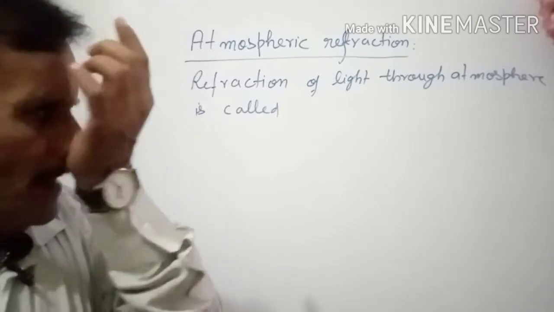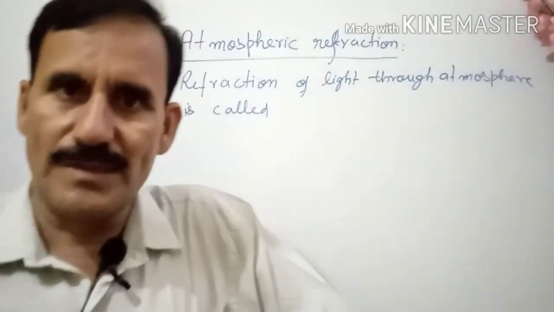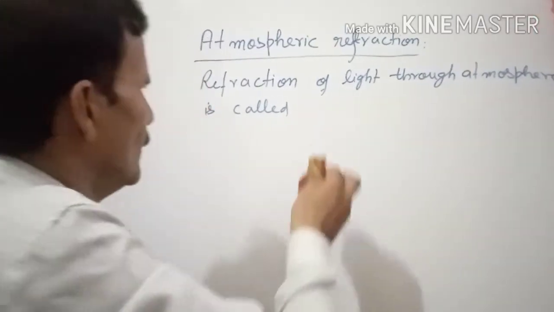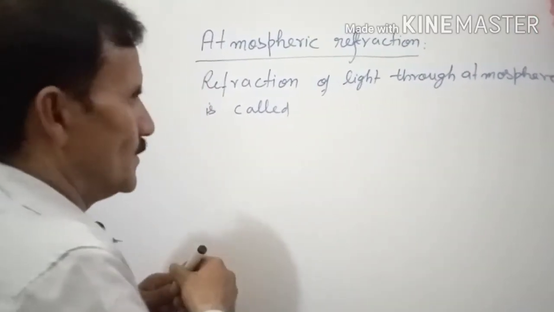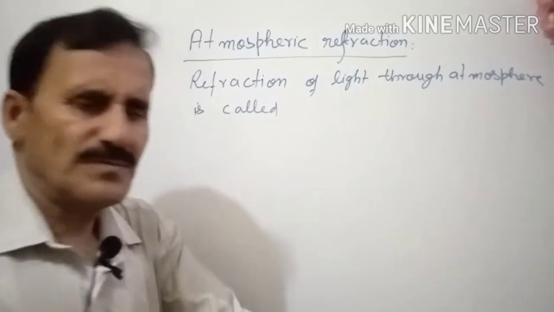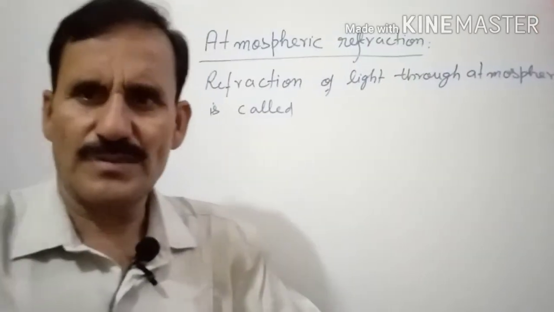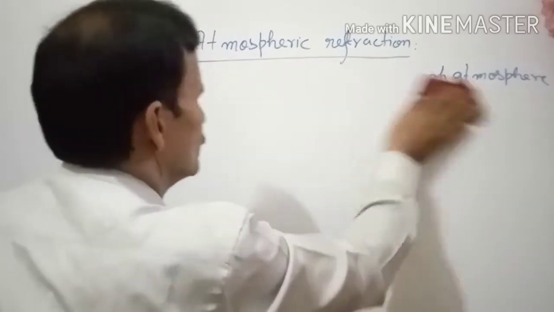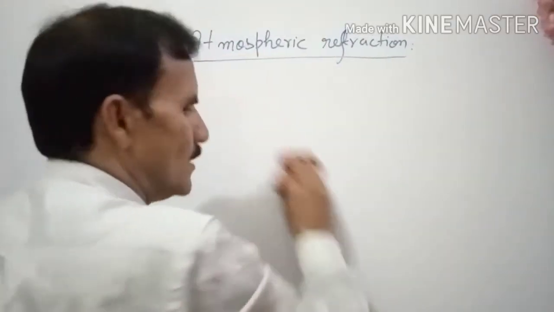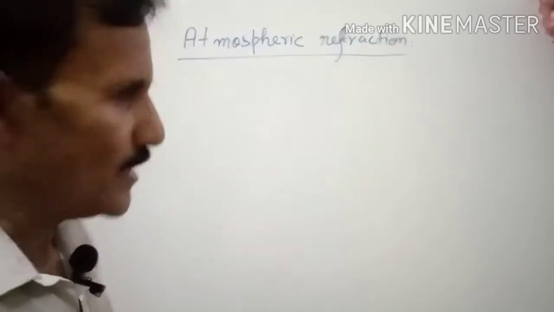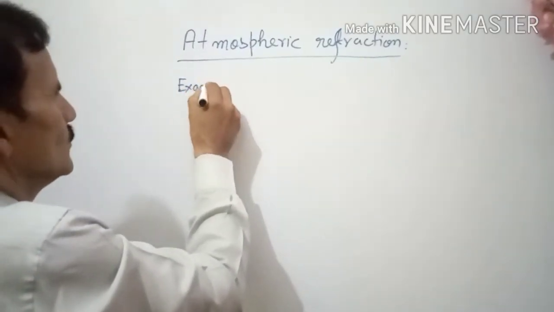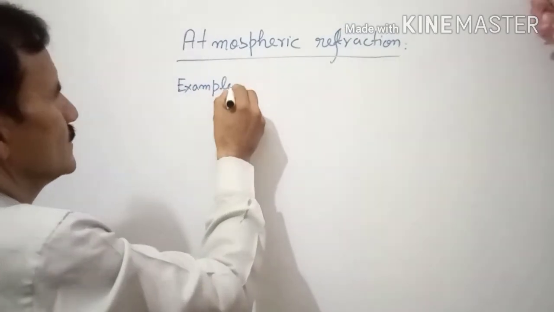And there is not only one medium, there are different mediums. So at the place of atmosphere you can write different mediums or different layers of the atmosphere. Okay. Now, this was the definition. Now come to the examples which are more important. So examples in your daily life, they are interesting.